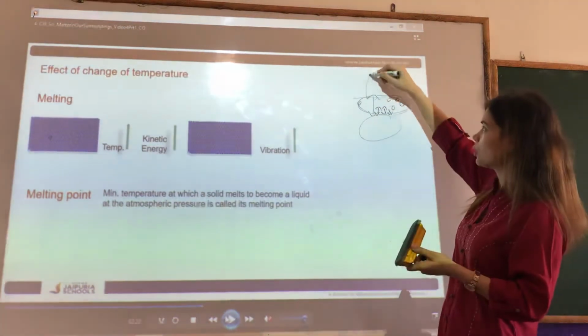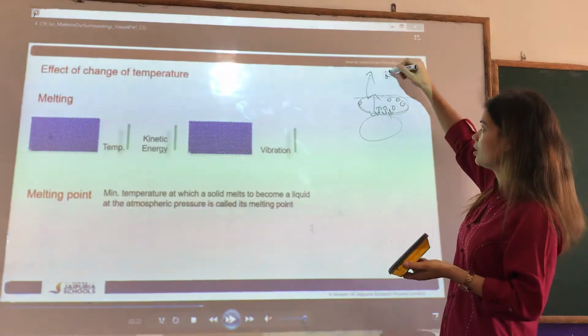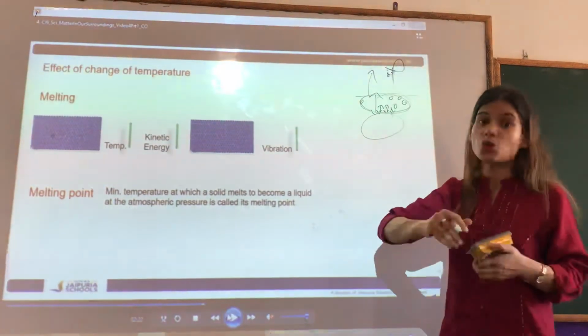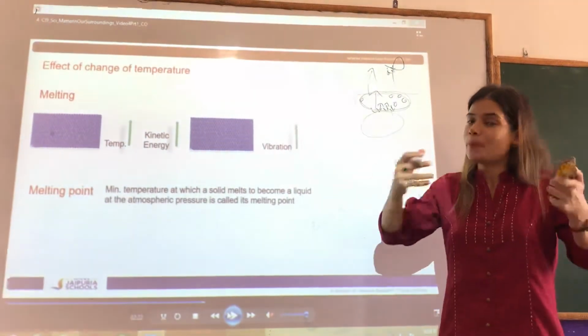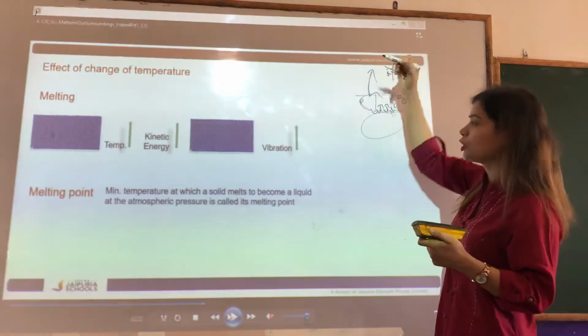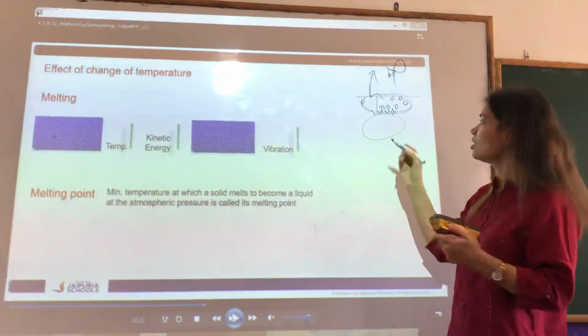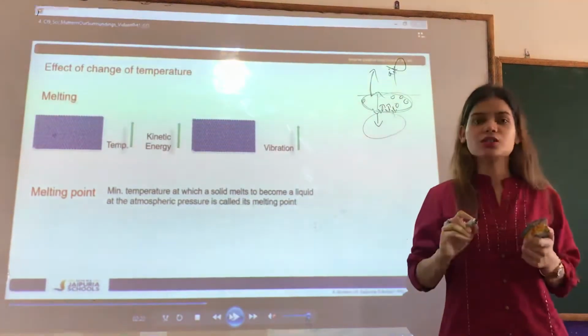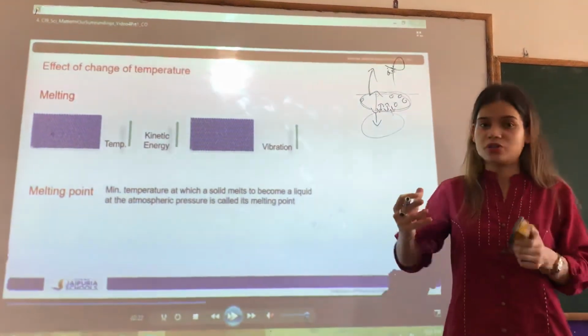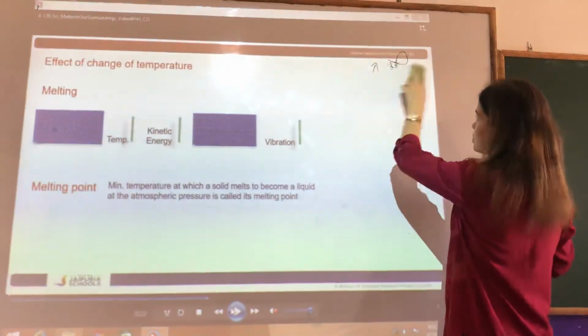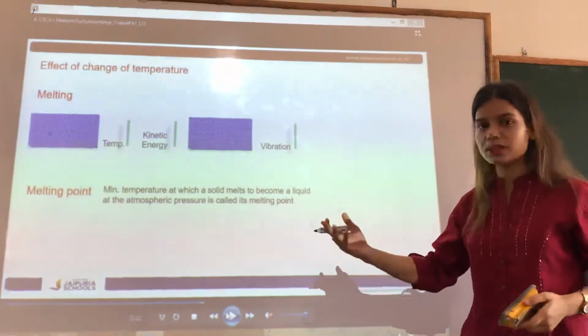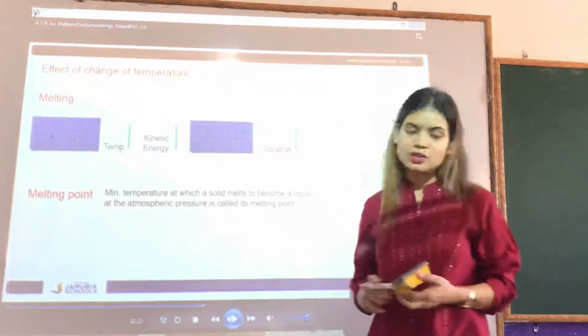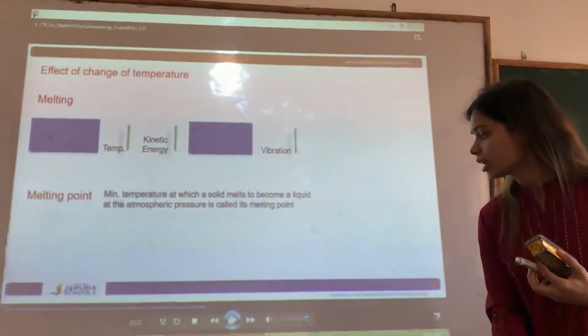And if you go out of the atmosphere, there is no air, so there will be no force and no pressure. So as soon as you go up, you will experience less pressure. When you go down the earth, you will experience more pressure. So that is atmospheric pressure. The pressure which is exerted by the atmosphere is called atmospheric pressure. Now, this is the melting point.